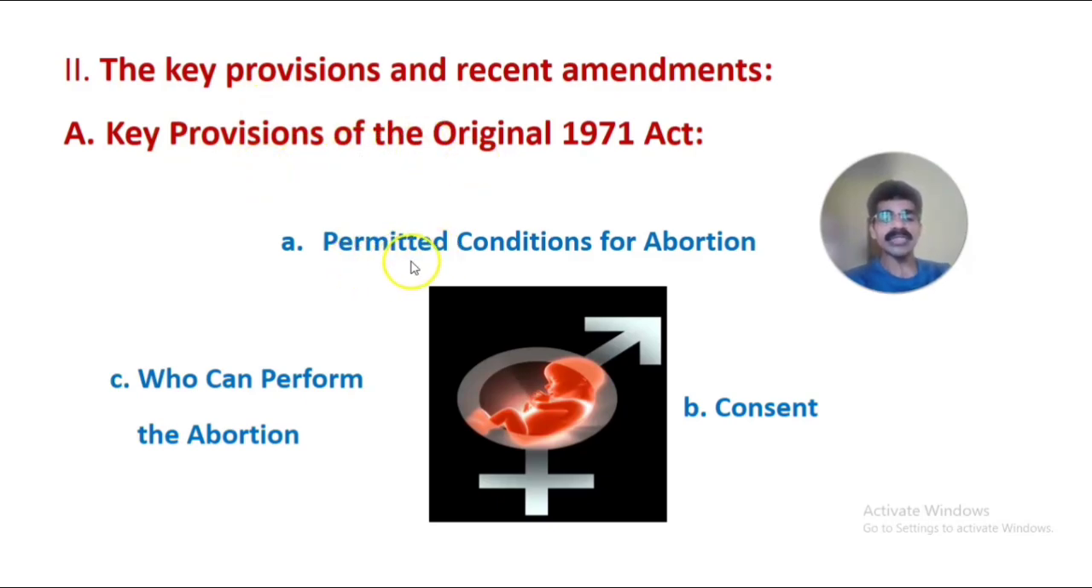The first is the permitted conditions for abortion. The MTP Act permitted certain conditions, certain situations, for medical termination or abortion. The second provision is regarding consent from the mother. The third provision is who can perform the abortion and where it can be done legally. These are the three important provisions of the original MTP Act 1971. Let us discuss them in short.